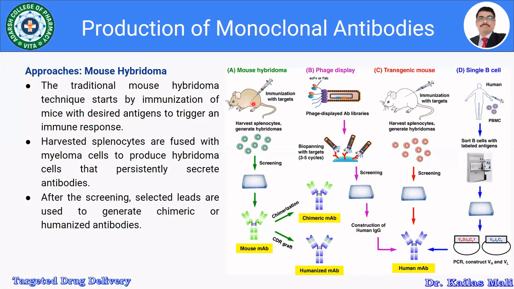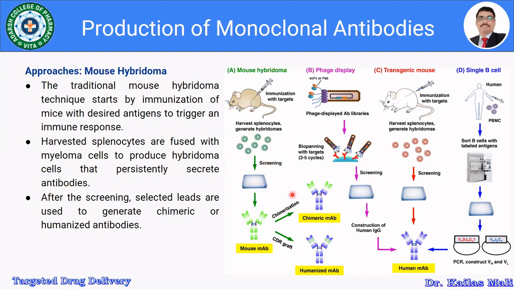Furthermore, we separate the spleen, separate the splenocytes, and fuse these splenocytes with myeloma cells to produce the hybridoma cells. These hybridoma cells produce the antibodies. Before that, there are many other steps, so we will see the hybridoma technique in detail later on.